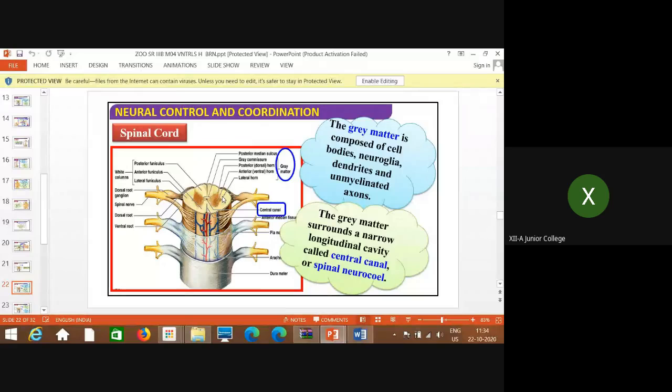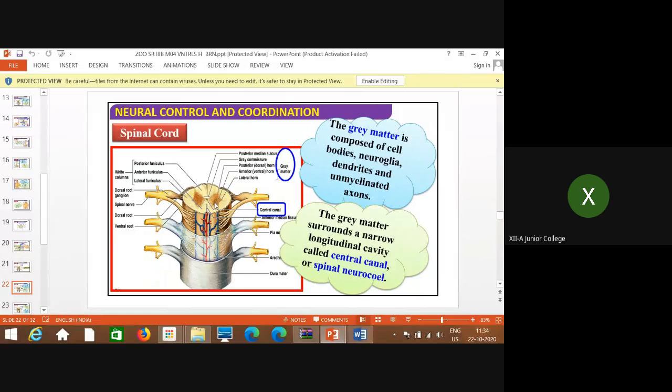So the gray matter is composed of cell bodies, neuroglia, dendrites, and unmyelinated axons. Now you always remember, the gray matter surrounds a narrow longitudinal cavity called central canal or spinal neurocele. This is the central cavity I said, that is the central canal. So gray matter surrounds a narrow longitudinal cavity that is called the central canal or spinal neurocele.